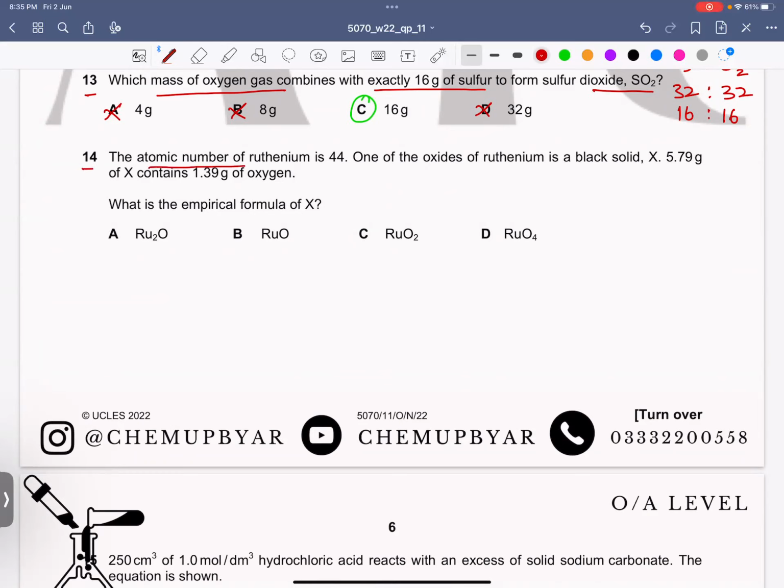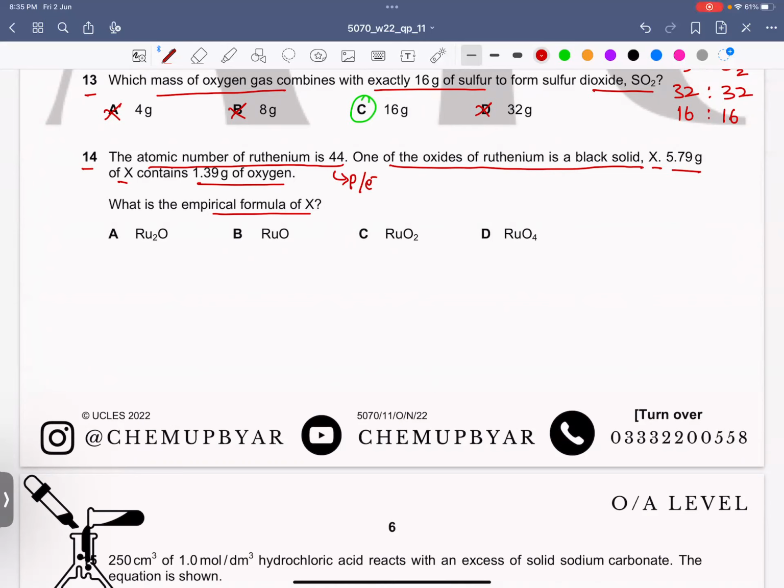The atomic number of ruthenium is 44, meaning 44 protons or electrons in the atom. One of the oxides of ruthenium is black solid X. 5.79 grams of X contains 1.39 grams of oxygen. What is the empirical formula of X?